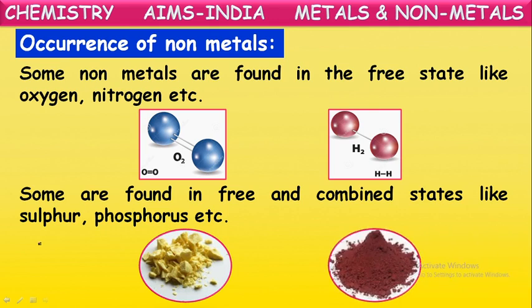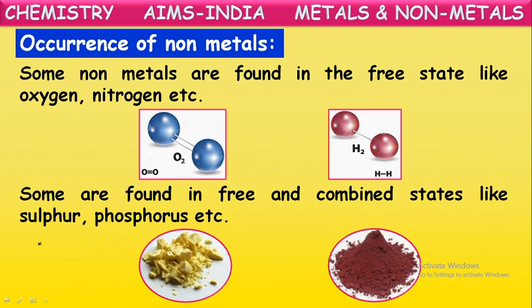If we take phosphorus, it exists in the free form as well as in the combined state along with metals, in the form of metal phosphates. Just like the metals, non-metals are also available in two states: one in the free state and the other in the combined state. Some examples of non-metallic elements existing in the free state are gaseous elements like hydrogen, oxygen, nitrogen.